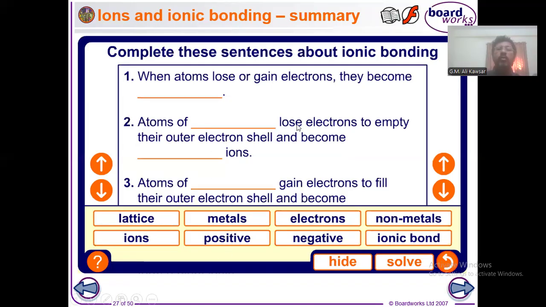Atoms of metals lose electrons to empty their outer electron shell and become positive ions, right? Atoms of non-metals gain electrons to fill their outer electron shell and become negatively charged. You have to take words from here. Okay, I'm changing the slide. I hope you understood how to do the fill in the gaps here.